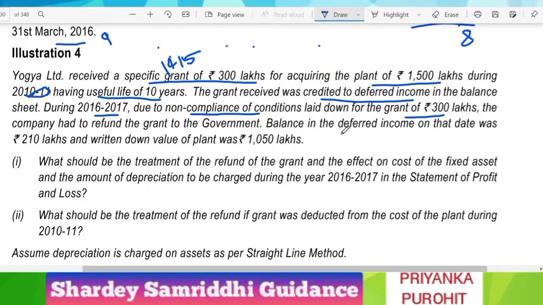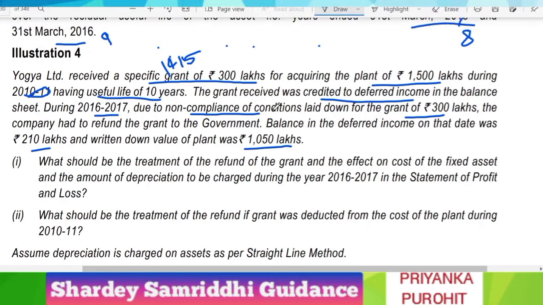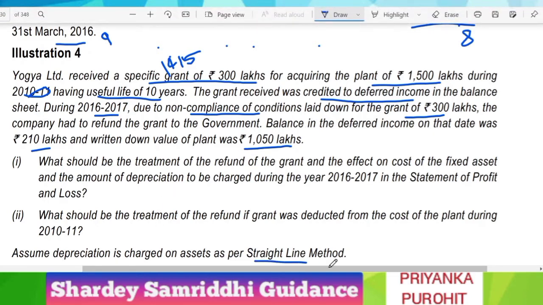The balance in the deferred income on that date was 210 lakhs and the written down value of the plant was 1050. If you want to calculate how you derive 1050, it is simple. The cost of the asset was 1500 lakhs and the useful life is 10 years. The method of depreciation is the straight line method.